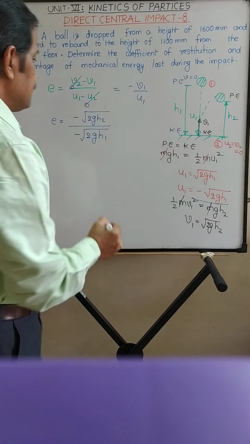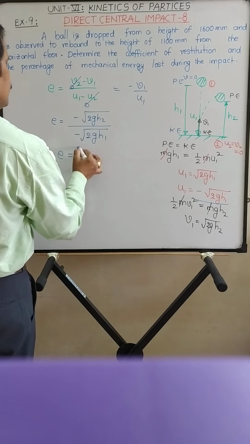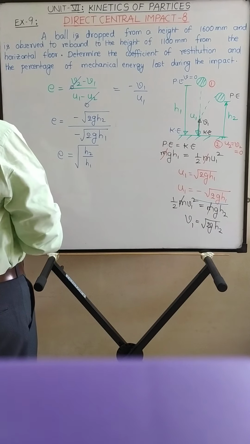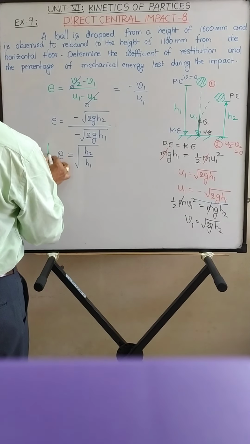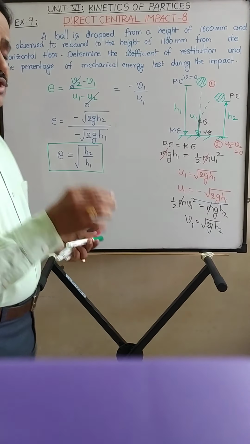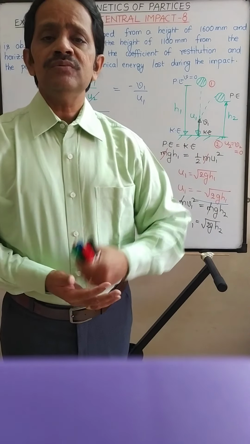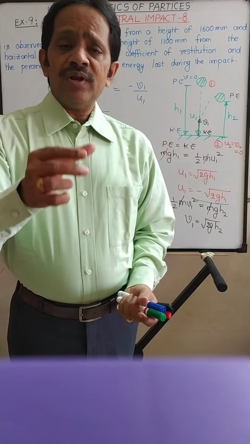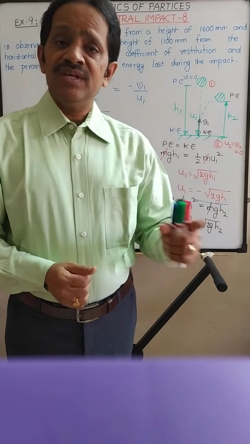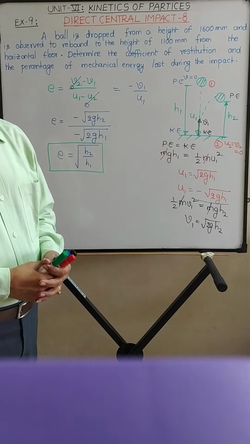Is that clear? So finally, the coefficient of restitution E is equal to square root of h2 upon h1. So this is the formula for coefficient of restitution for impact with a body of large mass. When a ball is dropped from a certain height and after impact the ball rebounds to a certain height, before impact it is dropped from the height h1. After impact it rebounds to height h2. So knowing h1, h2, we can find out the coefficient of restitution.